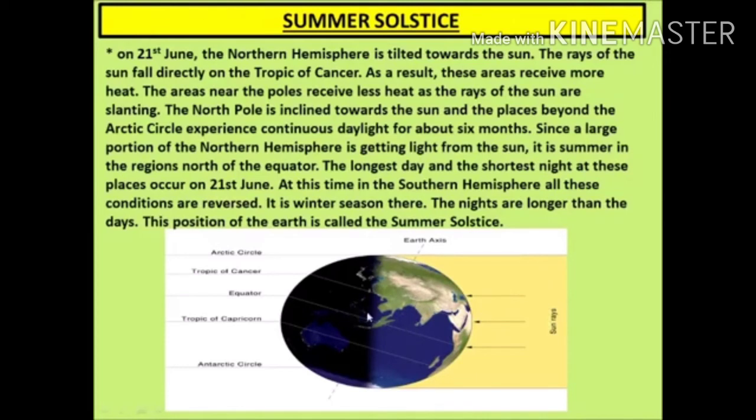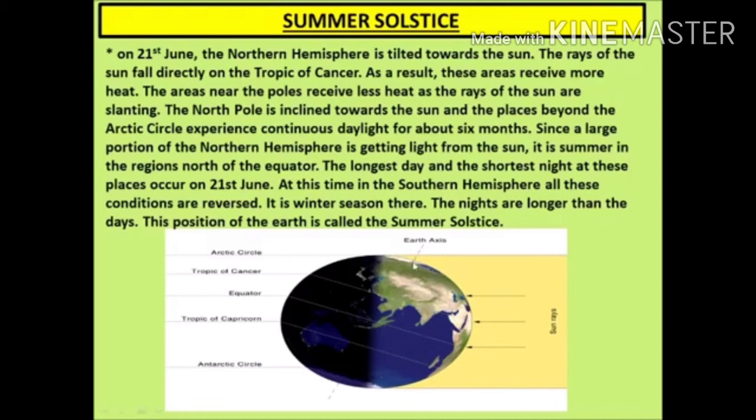The North Pole is inclined towards the sun, and the places beyond the Arctic Circle experience continuous daylight of about 6 months. Since a large portion of the northern hemisphere is getting light from the sun, it is summer in the regions north of the equator. It means in the northern hemisphere, the longest day and shortest night at these places occur on 21st June.